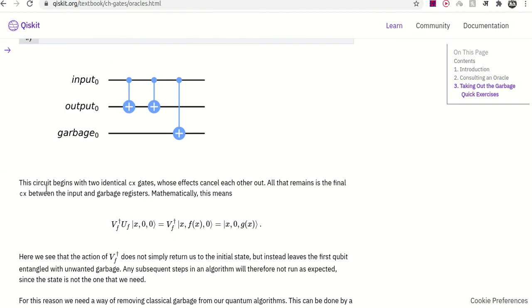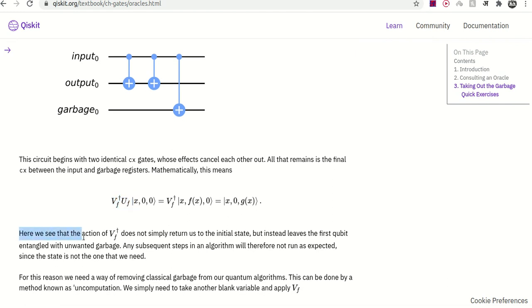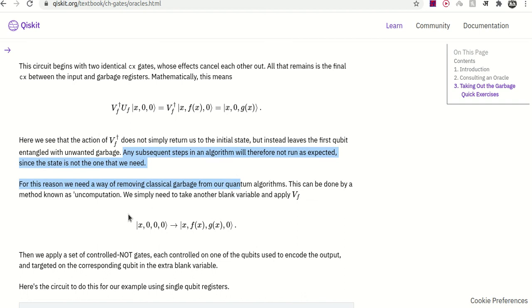This circuit begins with two identical CX gates, whose effects cancel each other out. All that remains is the final CX between the input and garbage registers. Mathematically, this means VF dagger UF is equal to an expression with a CX between the input and garbage. Here we see that the action of VF dagger does not simply return us to the initial state, but instead leaves the first qubit entangled with unwanted garbage. Any subsequent steps in an algorithm will not behave as expected, since the state is not the one we need.